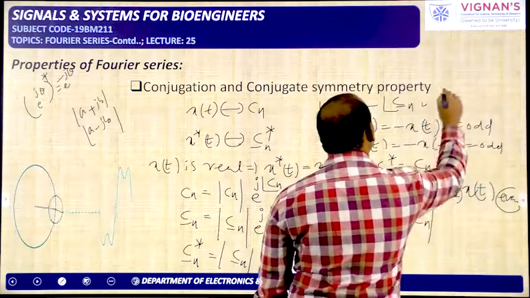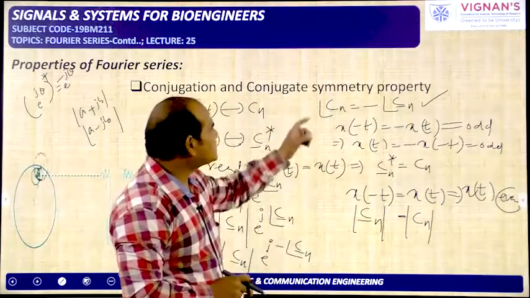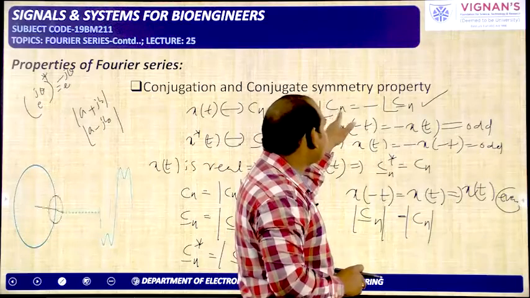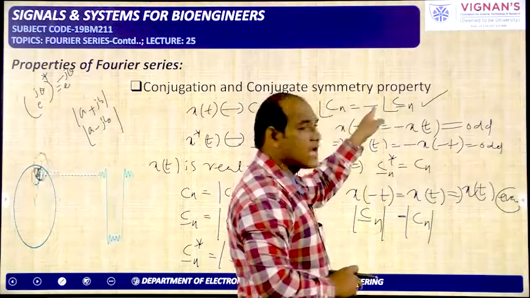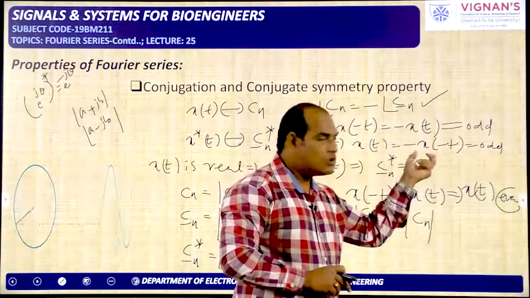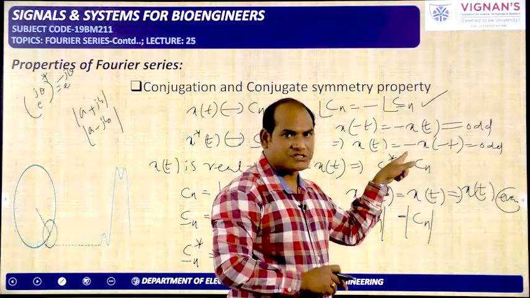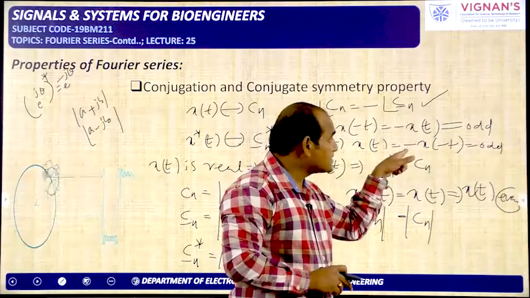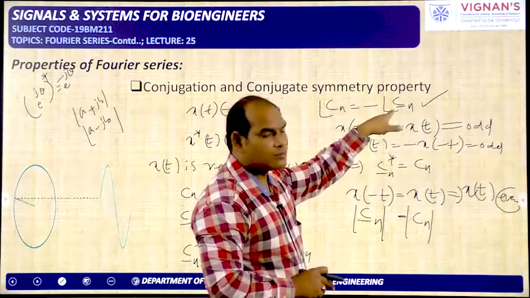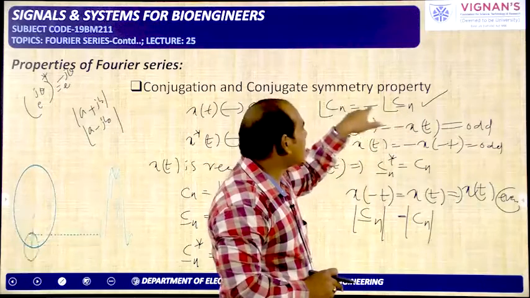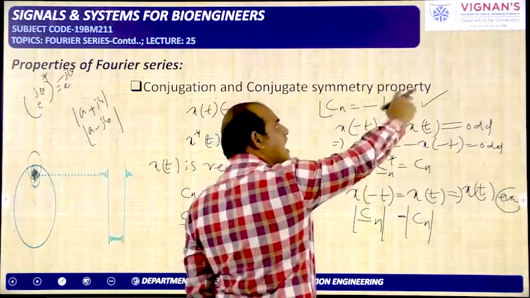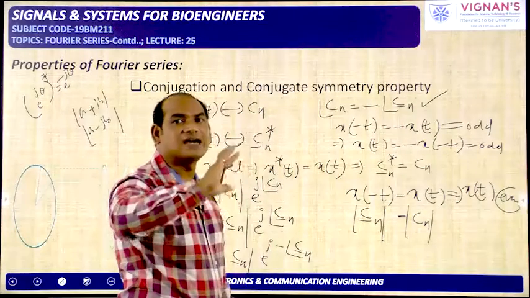Now the same thing is applied in the Fourier series coefficients also. If you observe carefully, x of t has Cn. So this minus is available for the n and minus is also available for the amplitude. How to tell this signal? The original signal x of t is equal to the time reversal version and the amplitude reversal version, both are available here. Minus is there in front of the x, minus is available in front of the t also. Here what is the variable? N is the variable. So minus is there in front of n and minus is also there in front of the total phase. That means the phase spectrum is an odd function. Okay, that has odd symmetry.